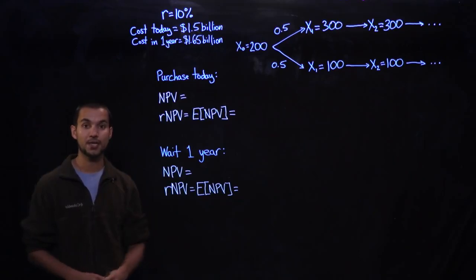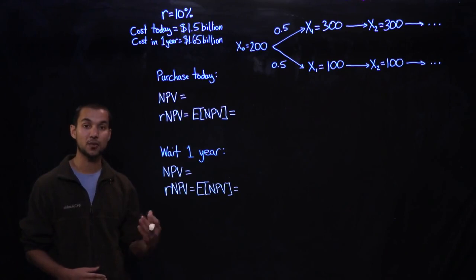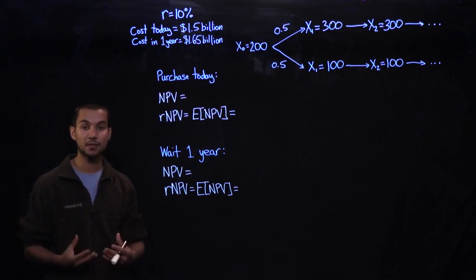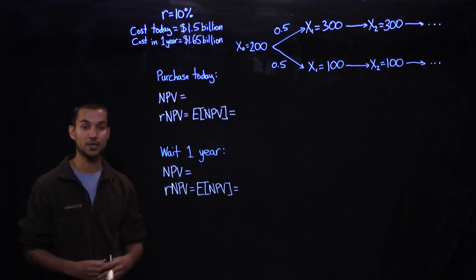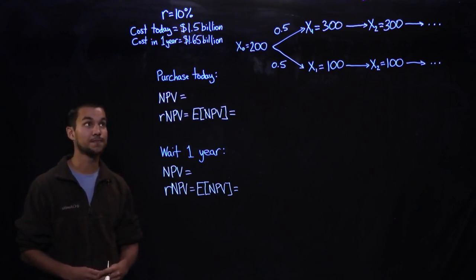When valuing a project, we have to take into consideration the fact that as new information becomes available, a manager might decide to expand a project if it's going well, or downsize or abandon the project if it's not going well. And so we have to be able to capture that flexibility, that optionality, into our valuation framework. And so let's see how we can do that with an example.